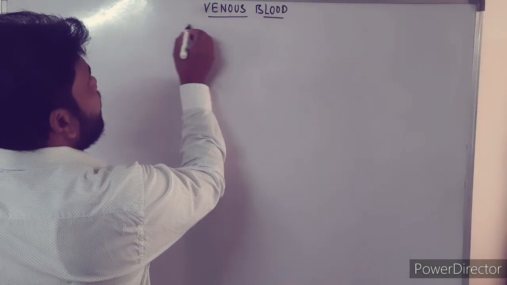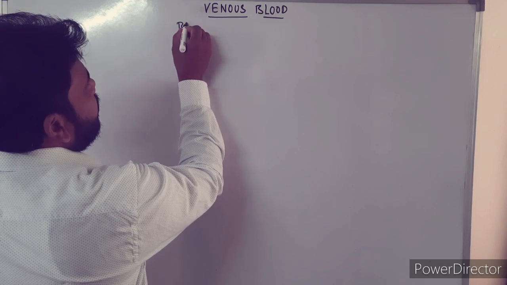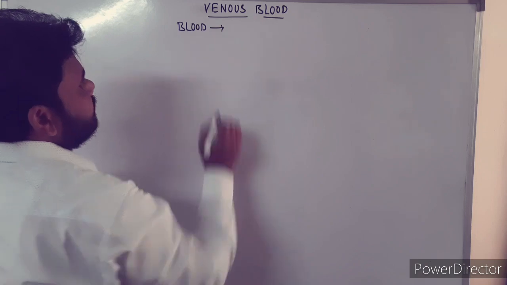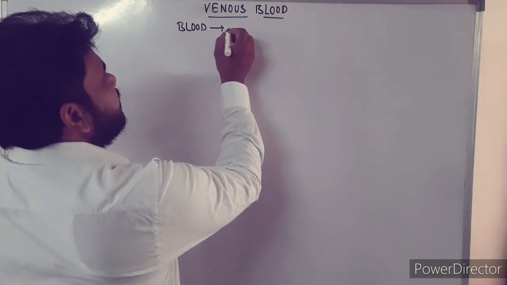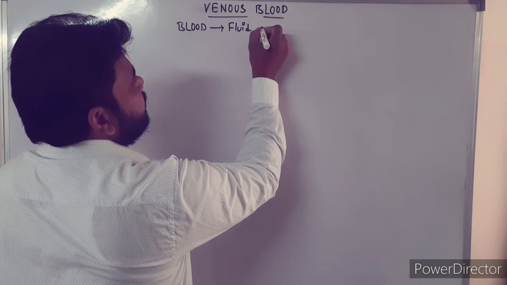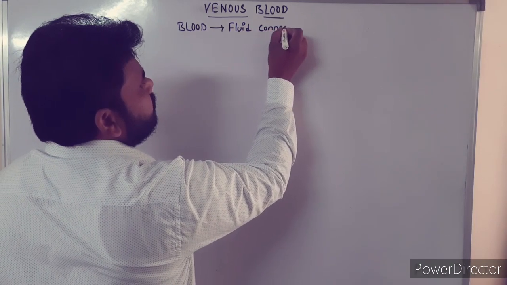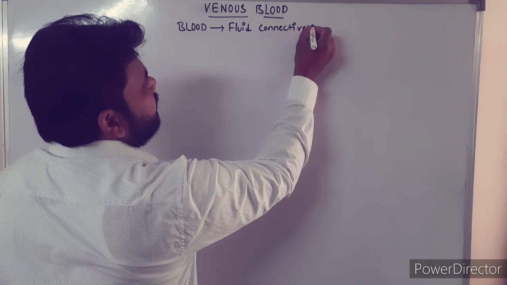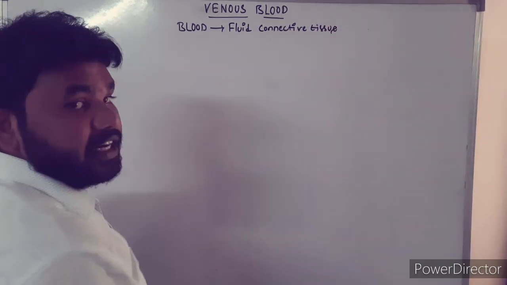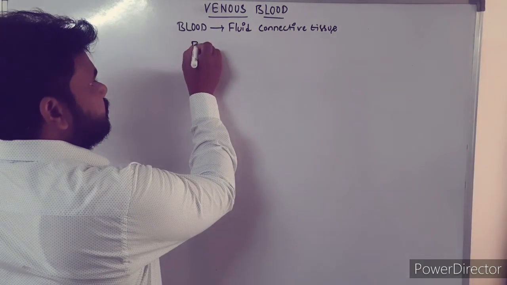First, know what blood is. Blood is a fluid connective tissue.